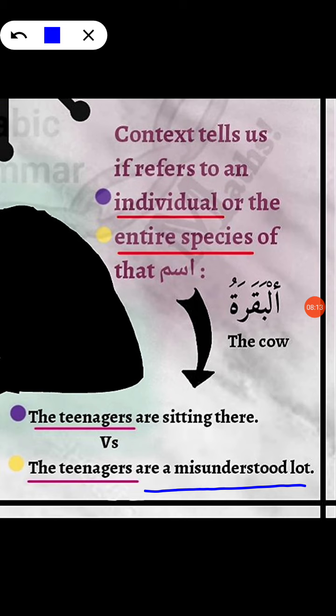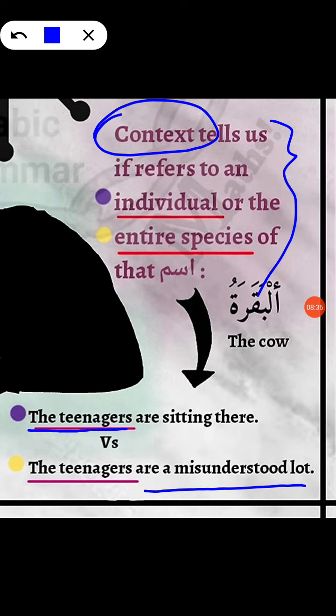Okay, so this is the concept. Now let's see what I've written here. Context tells us, this context is actually your keyword here. Okay, so context tells us if al refers to an individual ism or the entire species of that ism in existence. All right, so is it one or some special teenagers or all the teenagers in existence?